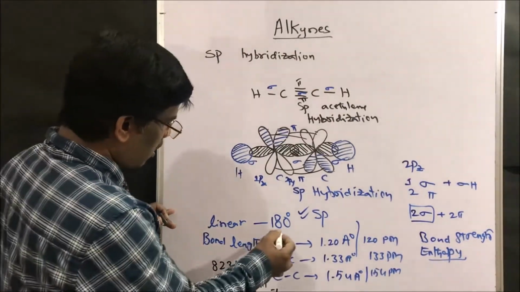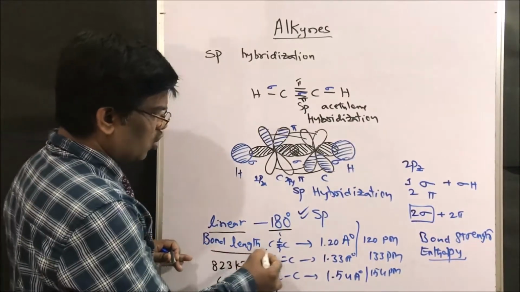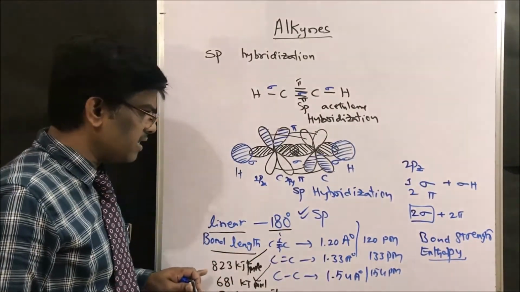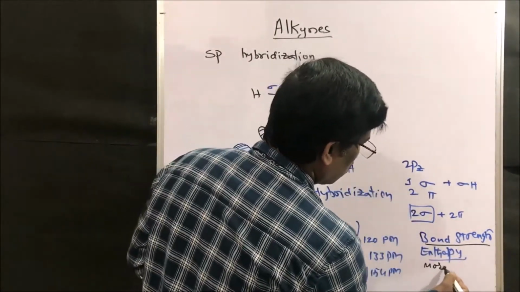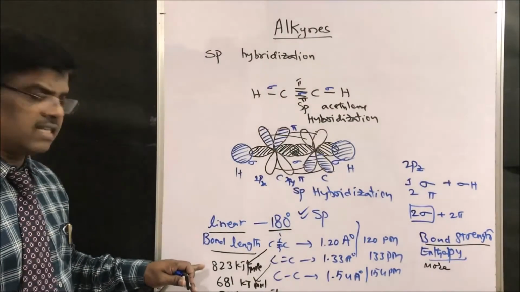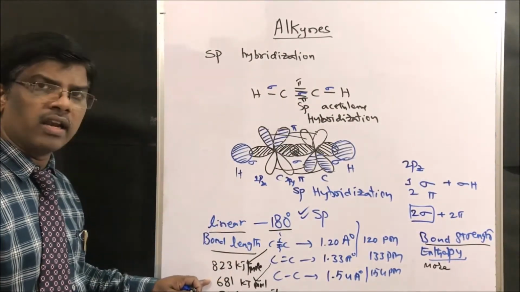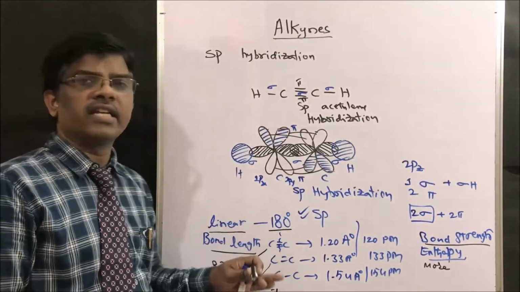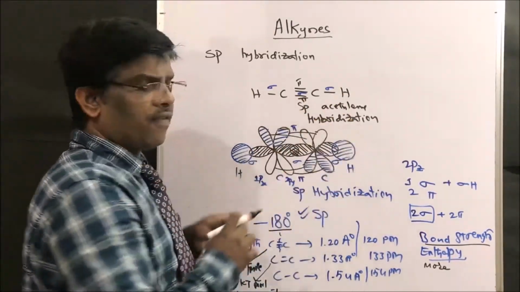Yes, these are linear molecules and the bond length is shorter than alkenes and alkanes, whereas the bond strength is more compared to alkenes and alkanes, that is 823 kilojoules per mole for alkynes, whereas for alkenes it is 681, for alkanes it is 348 kilojoules per mole. Yes, friends, this is the general introduction of alkynes.